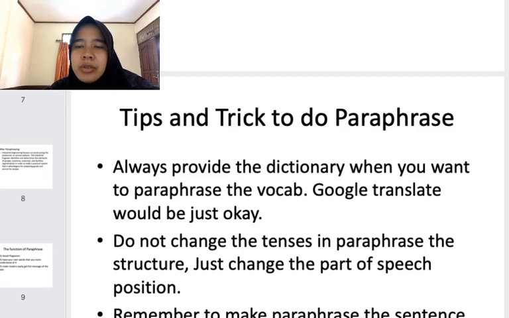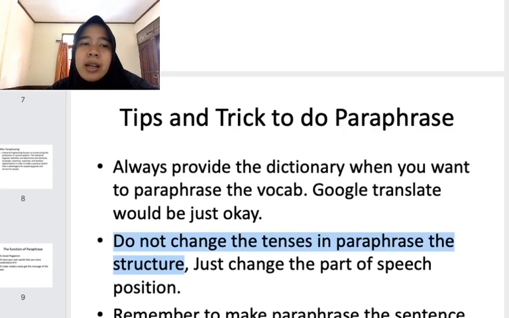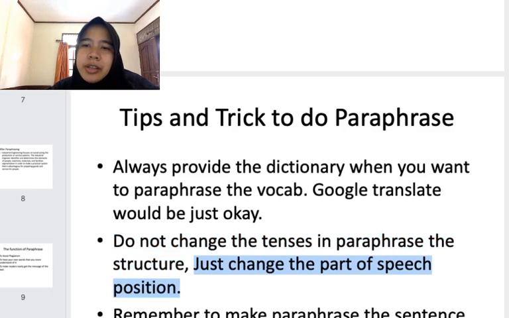Next, do not change the tenses in the paraphrased structure. The tenses should be the same. If you start with the simple present, you have to continue with the simple present as well. If the reading text is in the past tense, you have to stay in the past tense as well. The difference is just to change the part of speech position. Only the part of speech positions are changed, and the rules still apply.